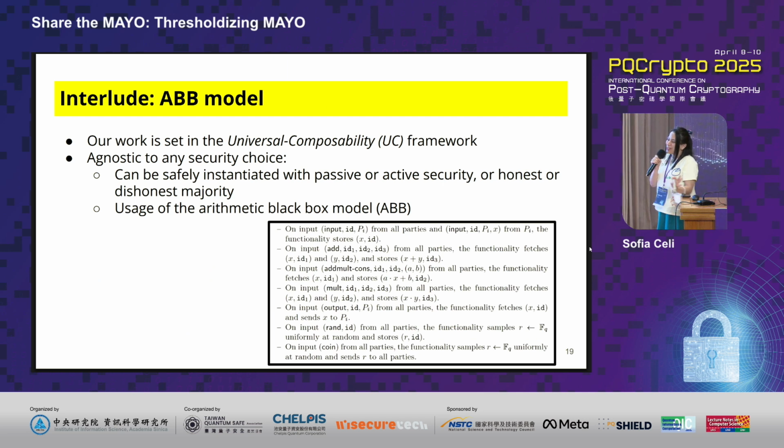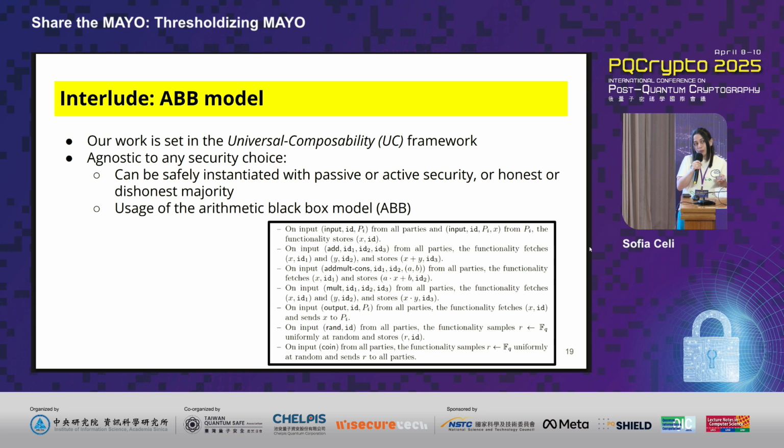Okay, so here a little bit of interlude. I'm going to show you in the next slide a specific solution that we came up with, but our specific solution is set up in a specific model. The specific model that we work with is the Universal Composability UC framework. So this means that we actually don't set ourselves in a specific security model. We don't provide proofs, for example, for active security or for passive security or for dishonest or honest majority. But essentially what we provide is a mathematical proof that shows that the procedure that we're going to be showing has the lowest degree of leakage that we could possibly come up with.